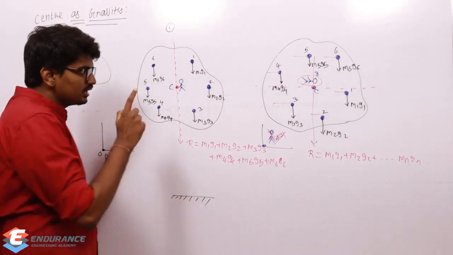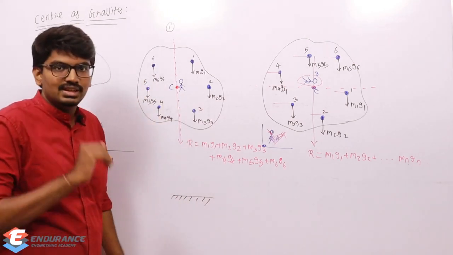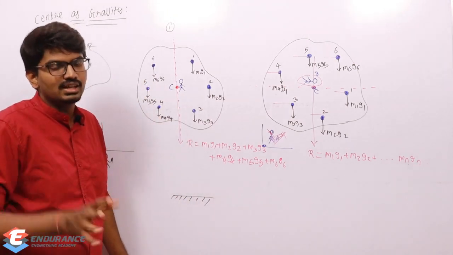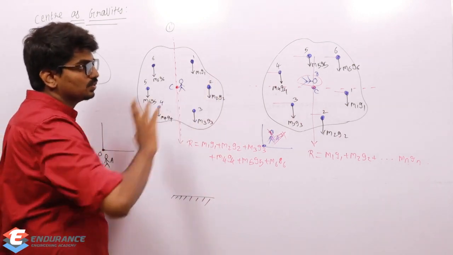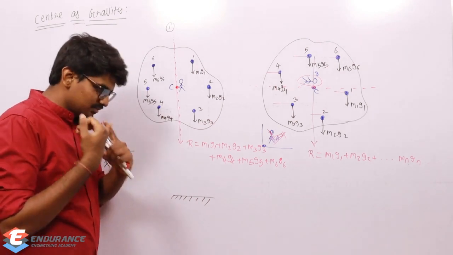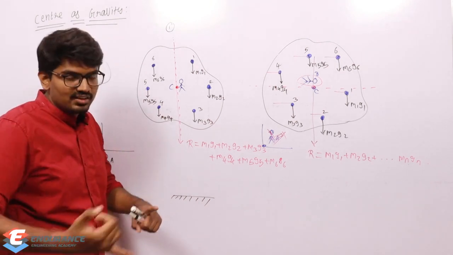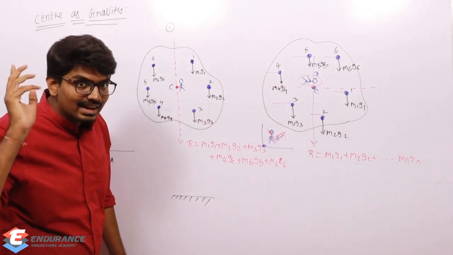So the point through which the resultant of the gravitational forces, the forces due to gravitational effect, passes, irrespective of its orientation.